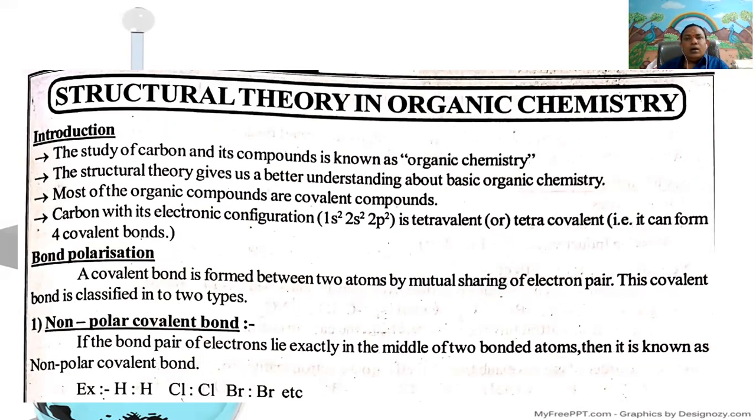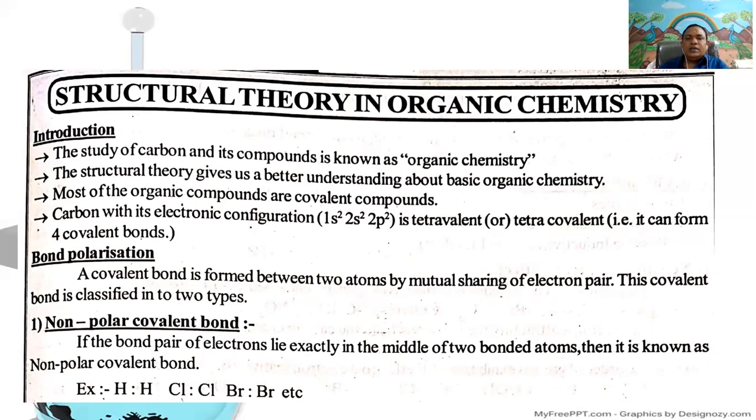Most of the organic compounds are covalent compounds because carbon, atomic number 6, has the ground state electronic configuration 1s2, 2s2, 2p2. But in the excited state, the paired s electrons are excited into the vacant 2pz orbital.